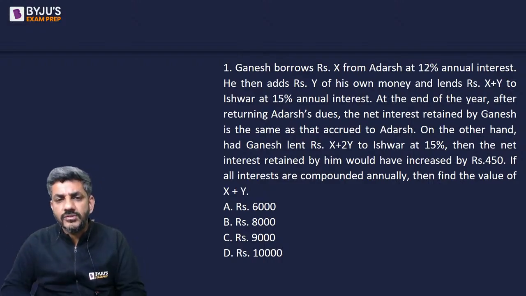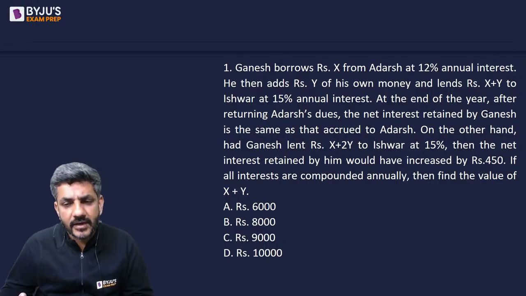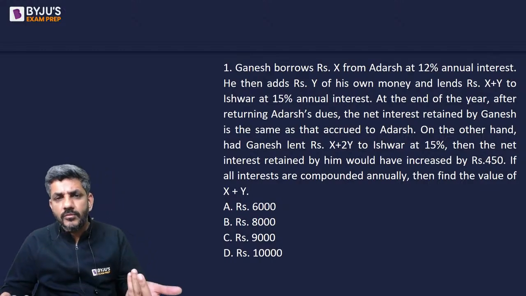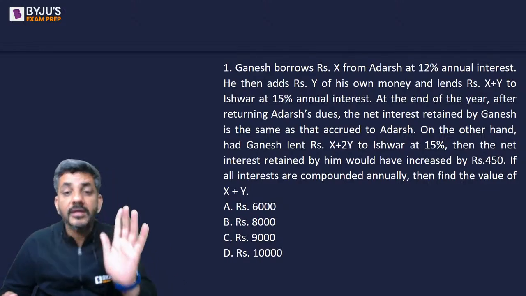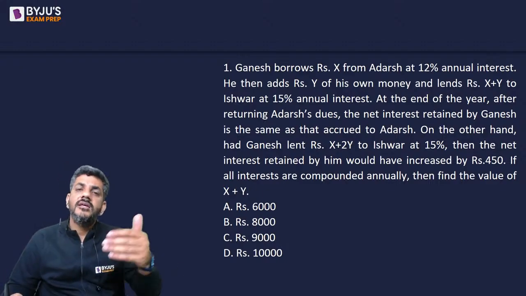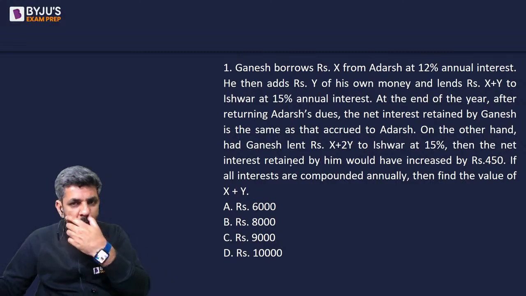I do not see any usage of this compounded annually because ultimately everything is happening at the end of 1 year. तो अगर ये सिंपल इंटरेस्ट भी होता तो भी फर्क नहीं पड़ता, कंपाउंड इंटरेस्ट होता तो भी फर्क नहीं पड़ता, because it is just about 1 year. But yes, in case of compound interest, ये बताना जरूरी हो जाता है, it is compounded annually. Let's start doing this. So how should I start with it?